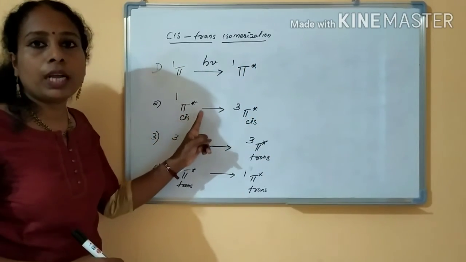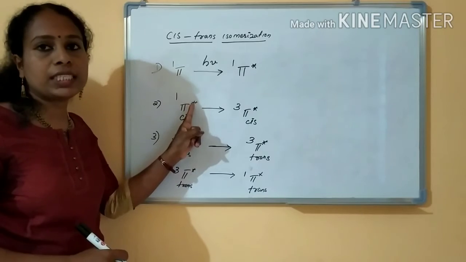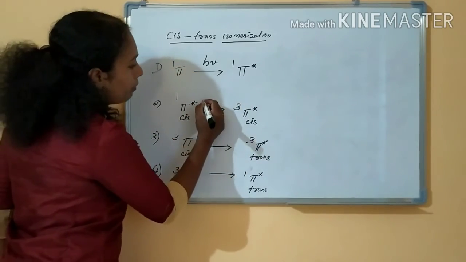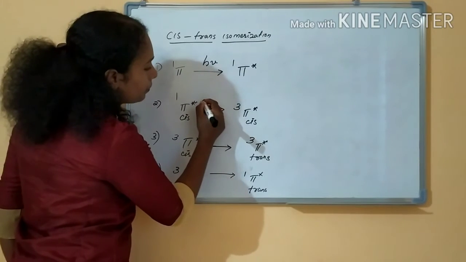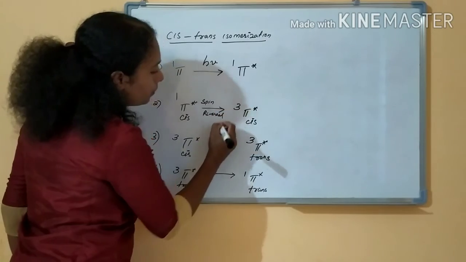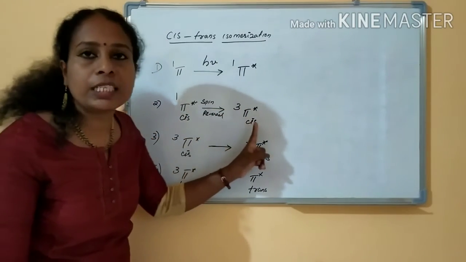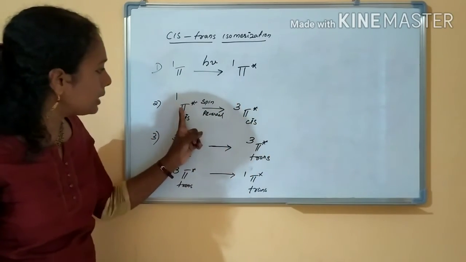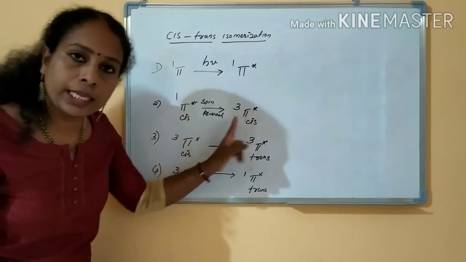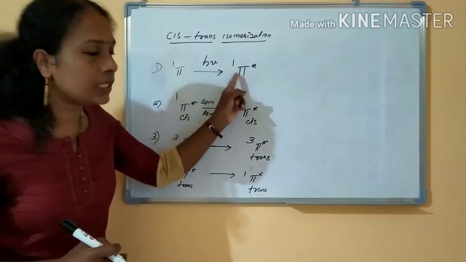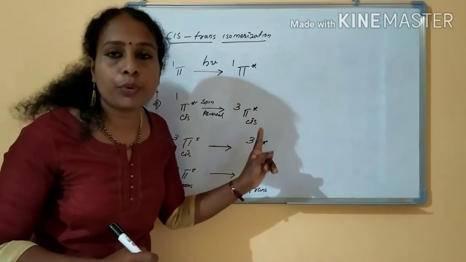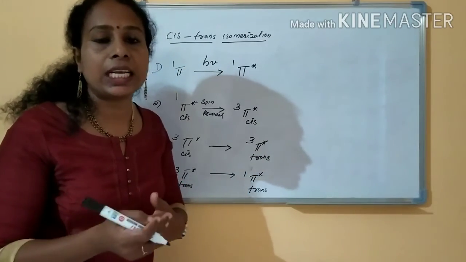So here what will happen? In this excited state, once it has come, the singlet electron will go for a spin reversal. Here a spin reversal has happened. Singlet has reversed to a triplet state. Okay, both are still the cis isomer only. Here also it is a cis isomer. The excited state it has gone to. Once it has come to the excited state, spin reversal has happened.